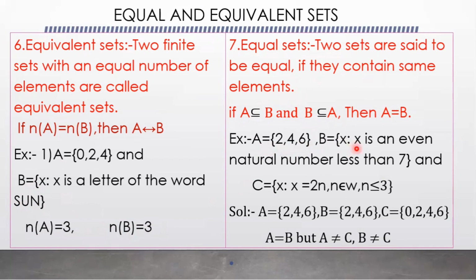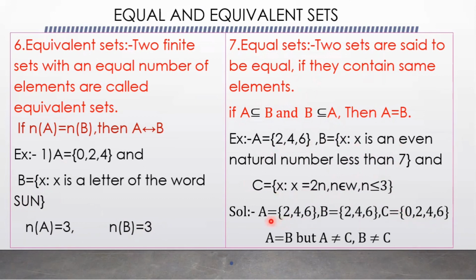And B is x such that x is an even natural number less than 7. So the even natural numbers are 2, 4, 6. And C is the set of all x such that x equal to 2n, where n belongs to W and n less than or equal to 3. And that means 0, 1, 2. After substituting 0, 1, 2, and 3, the x values are 0, 2, 4, 6.